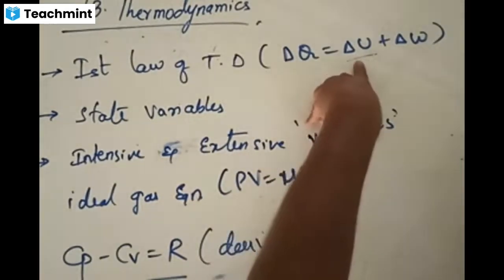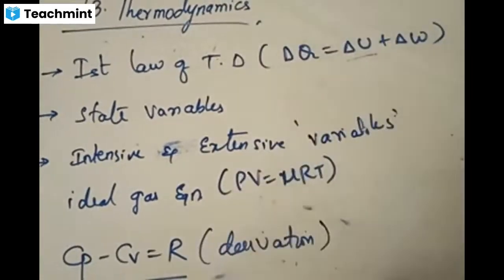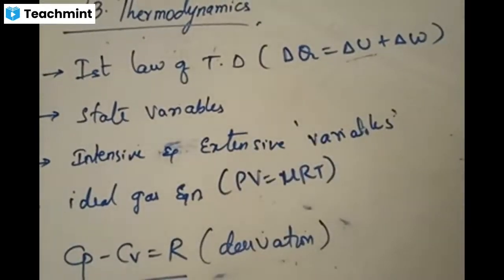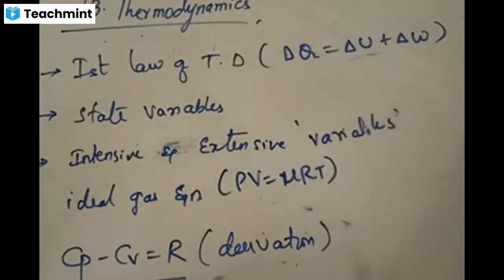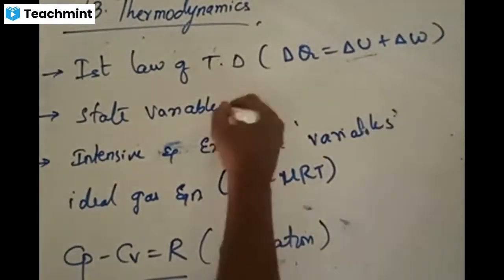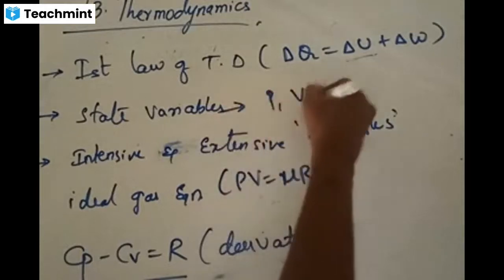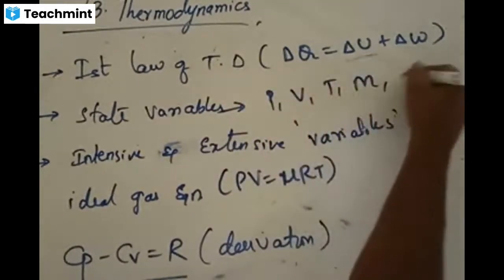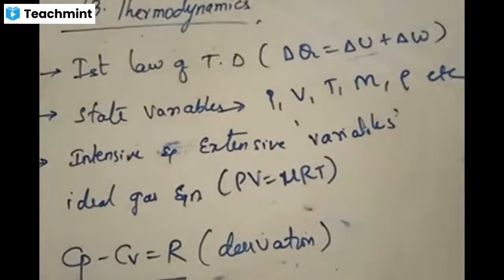The state is defined by its internal energy. It is not defined by the heat supplied. It is not defined by the amount of work done. So what are the state variables? One of the state variables is internal energy. Other state variables are pressure, volume, temperature, mass, density, etc.